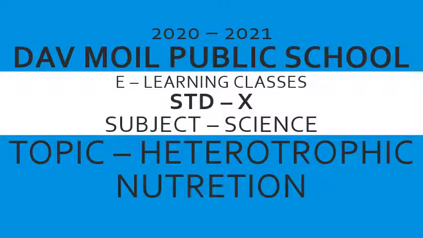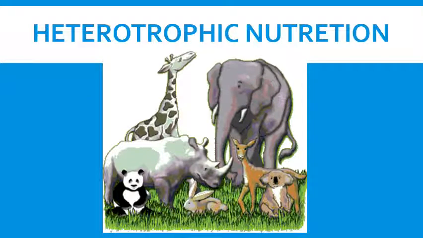Subject Science. Our today's topic is heterotrophic mode of nutrition. Heterotrophic nutrition. Each organism is adapted to its environment. The form of nutrition differs depending on the type and availability of food material as well as how it is obtained by the organisms. For example, whether the food source is stationary or mobile would allow for differences in how the food is accessed and what nutritive apparatus is used by a cow and a lion. There is a large range of strategies by which the food is taken in and used by the organism.